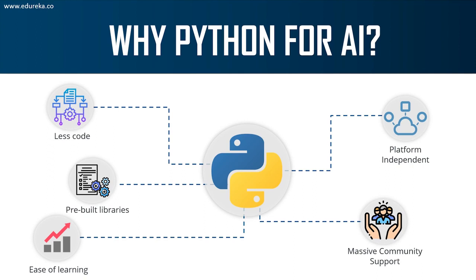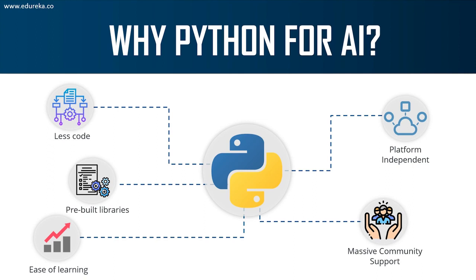So all of this support is provided by Python. The last reason is massive community support. This is a very important point because it is important that you have a large community that will help you out with any errors or any sort of problems in your code, right? So Python has several communities and several forums and groups on Facebook. So if you have any doubts regarding any error, you can just post those errors in these groups and you'll have a bunch of people helping you out, right?